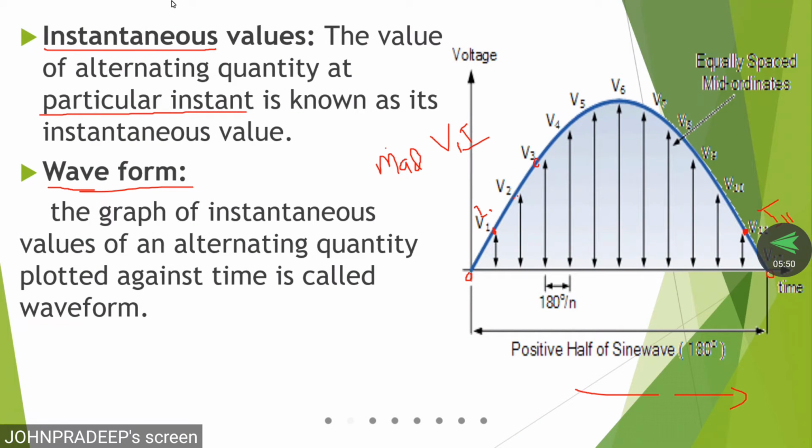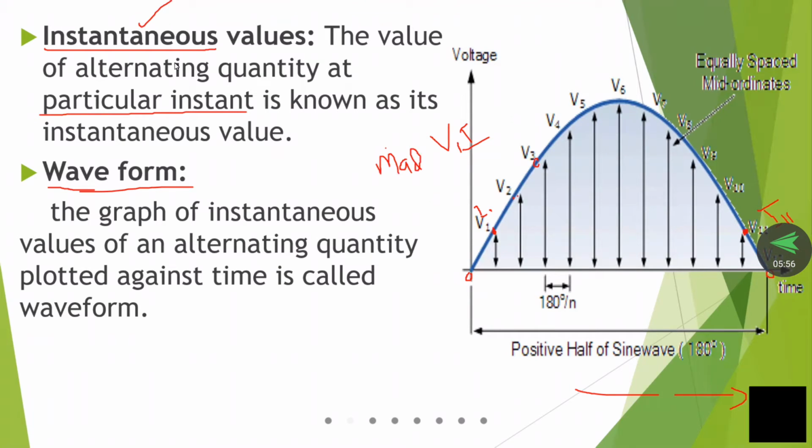But mostly they ask what the instantaneous values are. Simply, we can understand by taking a positive half cycle. We split it into small parts according to our requirement. So in this graph we split it into 12 parts. We indicate that each part has a different magnitude: V1, V2, V3, like that up to V12.